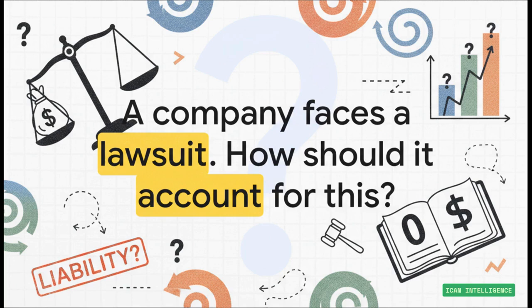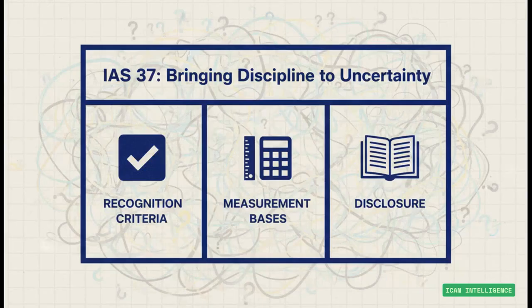So what do you do as an accountant? Do you book a massive liability? Do you just ignore it and hope for the best? This uncertainty is the core problem. And that right there is exactly why IAS 37 exists. Its whole purpose is to bring some order to the chaos of uncertainty. It gives every company the same set of rules telling them when to recognize something, how to put a number on it, and what they have to tell people about it in the financial statements.